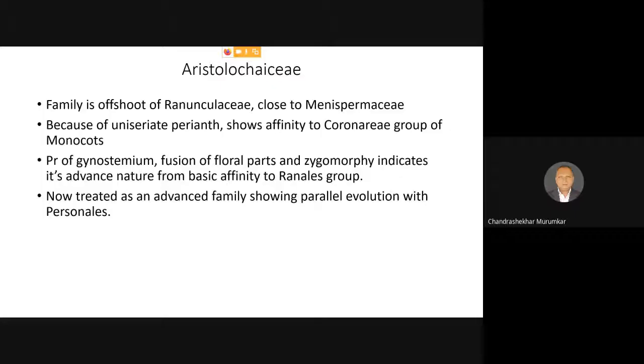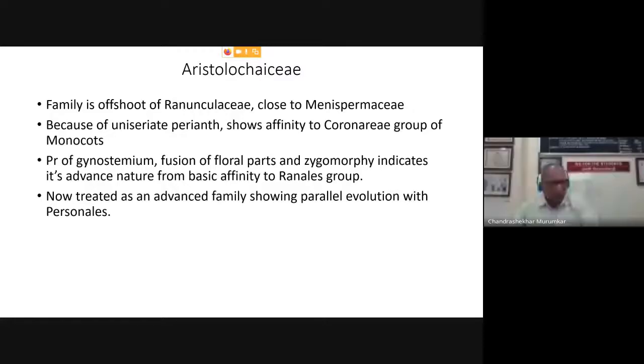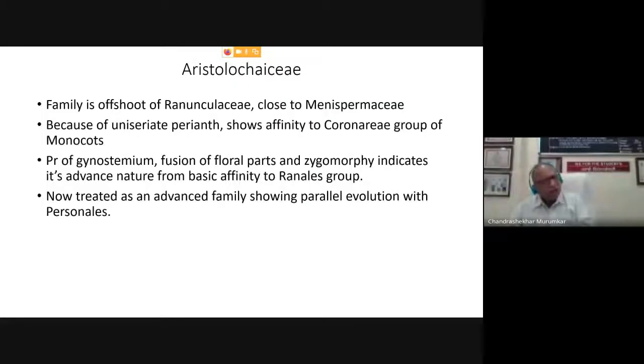Similarly, as far as the gynoecium character is concerned, in Personatae, the ovary is bicarpellary, syncarpous, superior, with a unilocular ovule having a false septum, and because of that, it becomes tetralocular, having a single ovule in each locule based on axial placentation. On the contrary, here you can see that the ovary is of a trimerous condition.